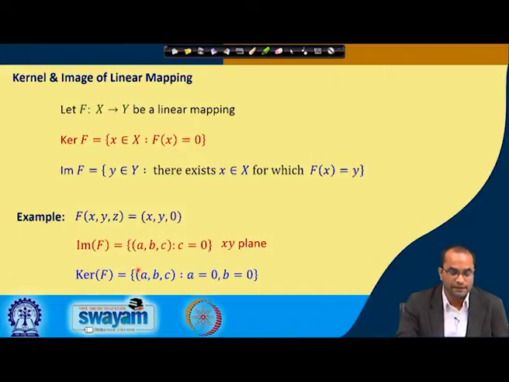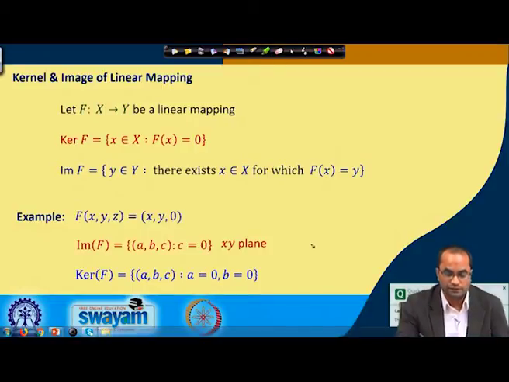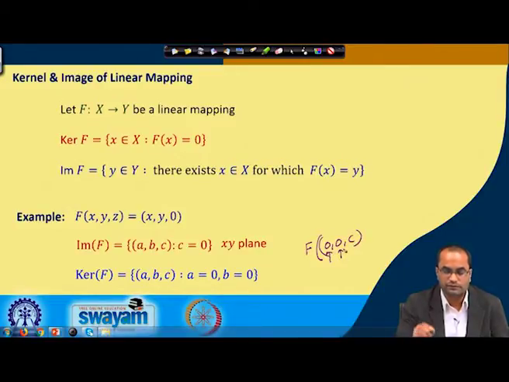If we take a point (0, 0, c) with the first and second components 0 and apply this map, it will be nothing but the (0, 0, 0) element, that is the 0 element in R 3.